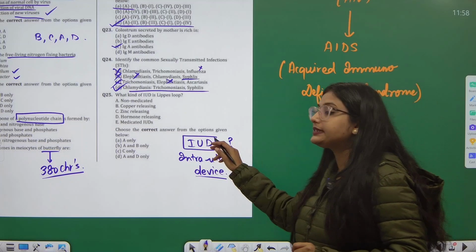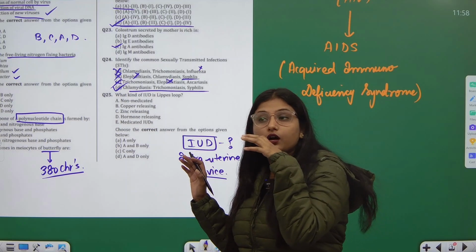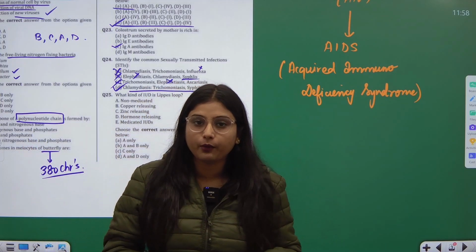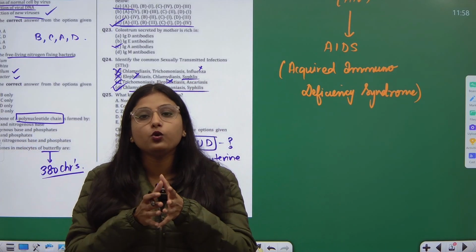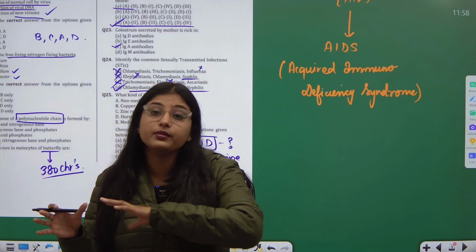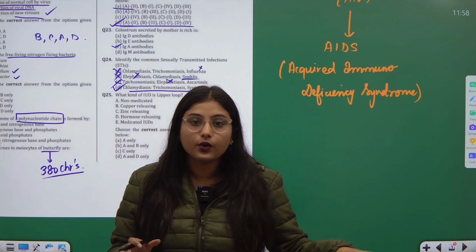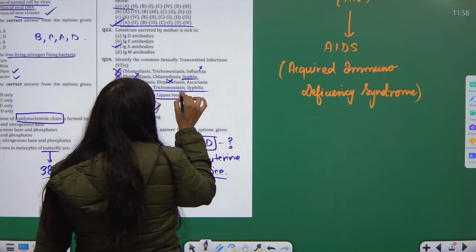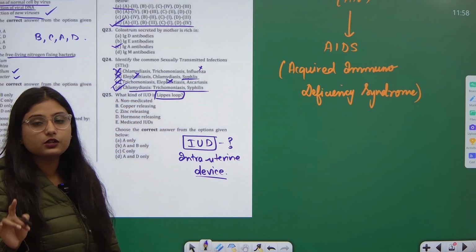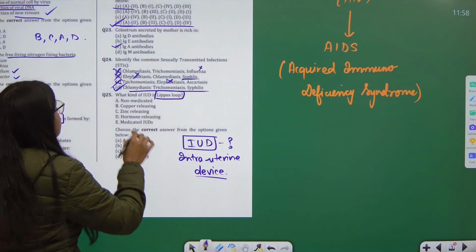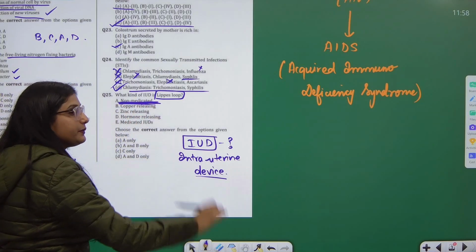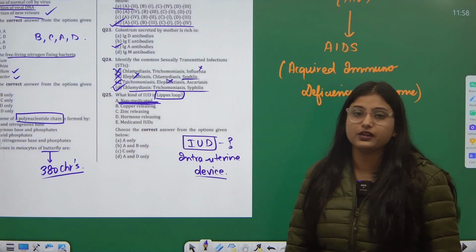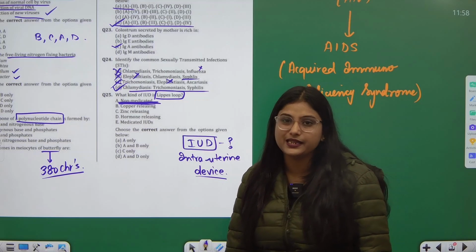Right. So this is a device which is used by the people. They go to the doctor, get it introduced in the body of the female, due to which the sperm does not encounter the egg. Okay, but these IUDs are of various types, and out of which one type is Lippes loop. Now Lippes loop has the major drawback that it is non-medicated.